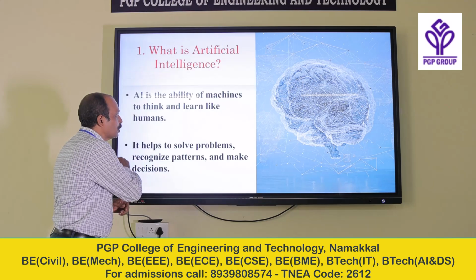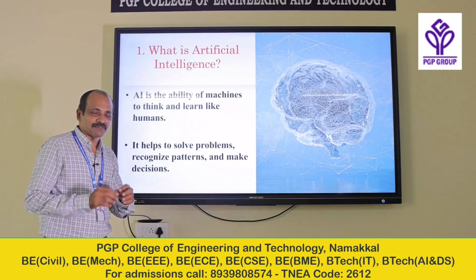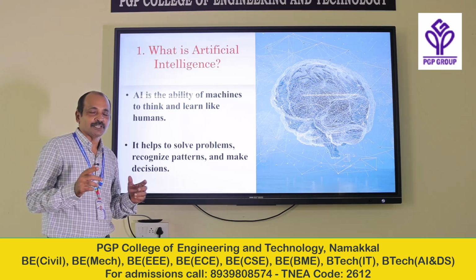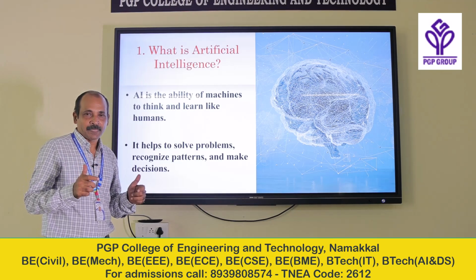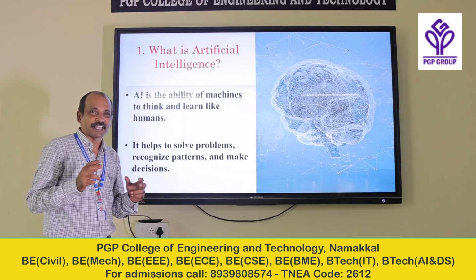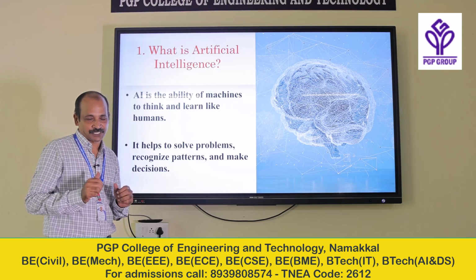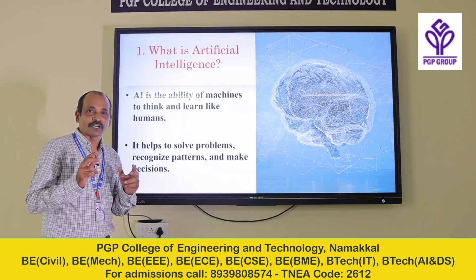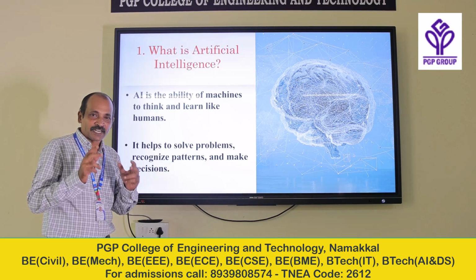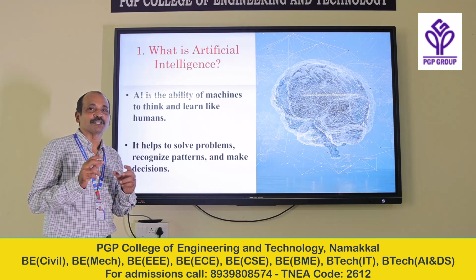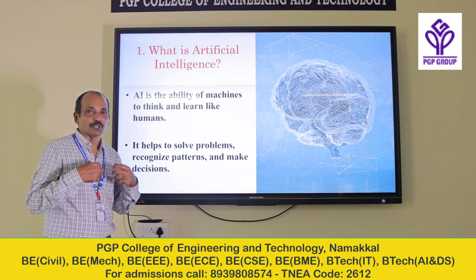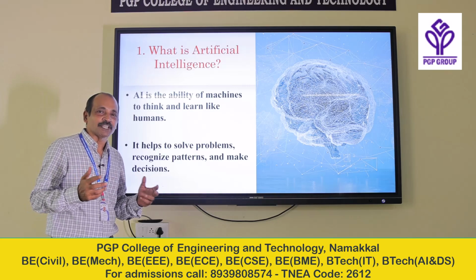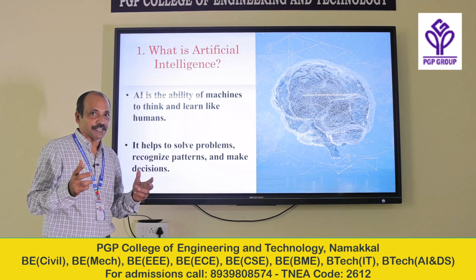Now, let me start. What is artificial intelligence? It is a very simple concept. What does that mean? We have to make a machine think like a human being. For this, we are going to use some techniques, and that is called artificial intelligence. The machine is going to collect the data, organize the data, analyze the data, and take some decision, the same as a human being. If you implement this, that is artificial intelligence. This is a very common, very simple definition for artificial intelligence.